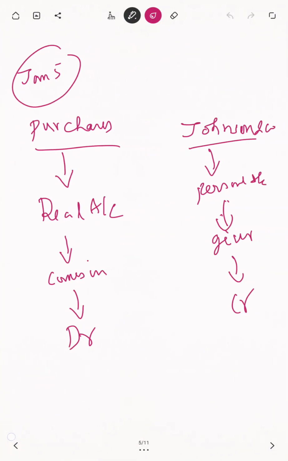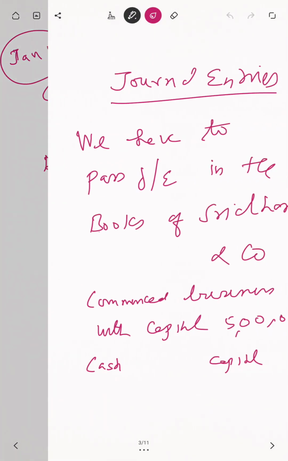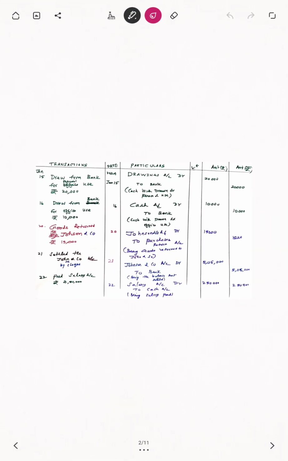If you are not understanding and studying, it's a complete waste. Like this, you have to understand, then only see what I have written: Johnson and Co. Next one, very easy transactions.